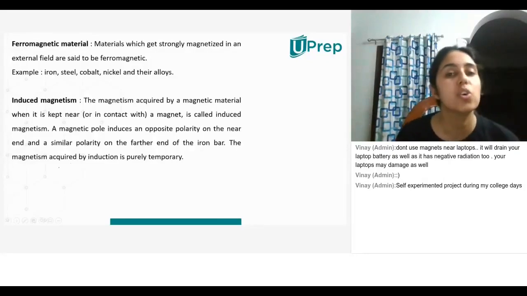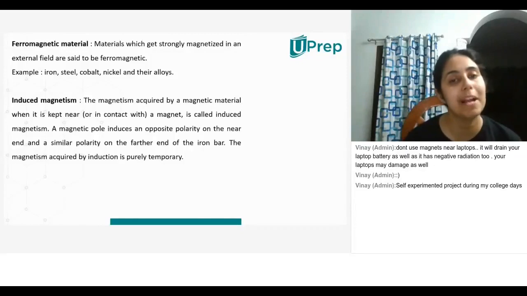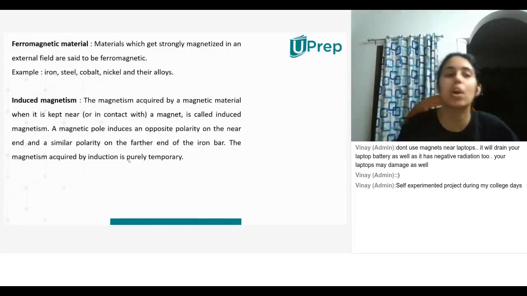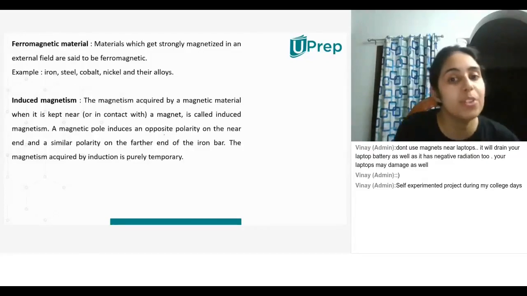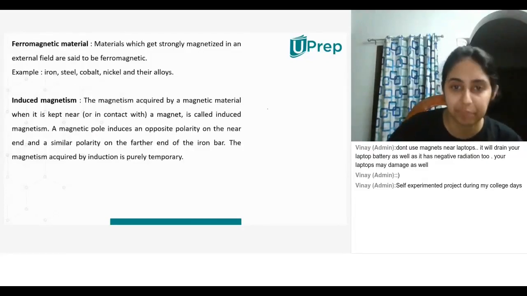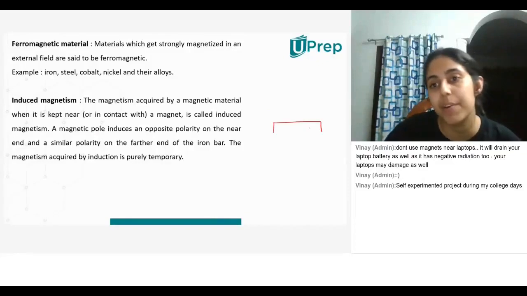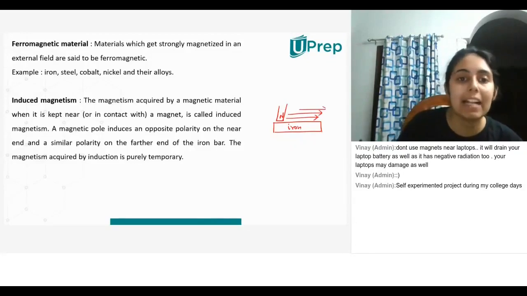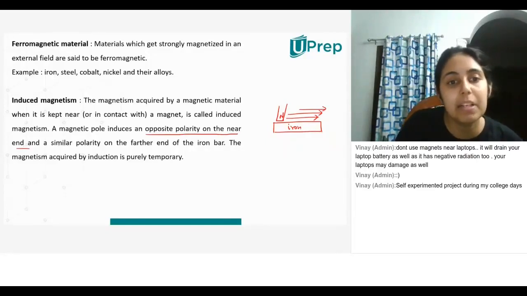We've done this also. So magnetism, or the property of magnetism acquired by a magnetic material when it is kept near or in contact with a magnet, is called induced magnetism. Now, a magnetic pole induces an opposite polarity on the near end. What does that mean? For example, if I have a piece of iron, and on this piece of iron I am rubbing a magnet which has a north pole, in this particular direction, then the magnetic pole induces an opposite polarity near the end and a similar polarity on the far end of the iron bar.